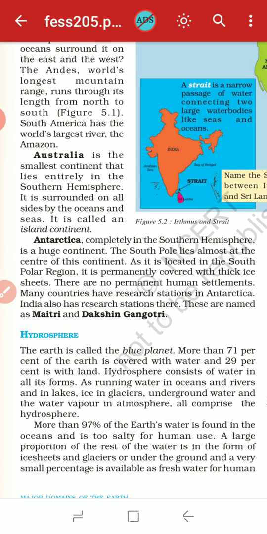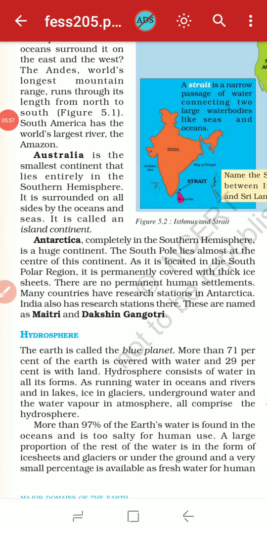Many countries have research stations in Antarctica. The scientists go there only for research purposes. India also has research stations there, named Maitri and Dakshin Gangotri. These two research centers of India are situated there. Besides that, no human being can live there in such conditions.